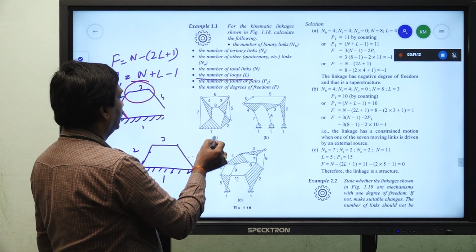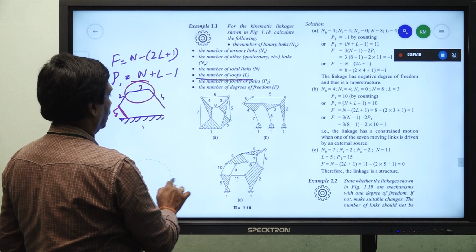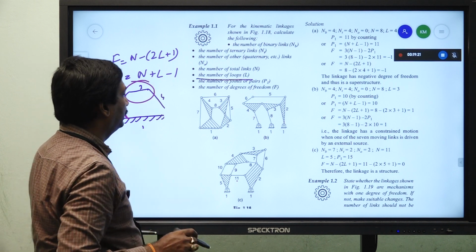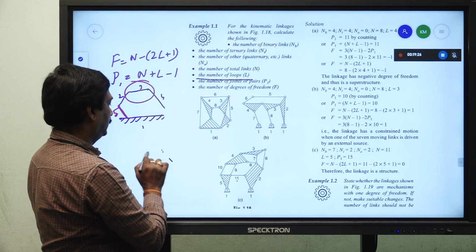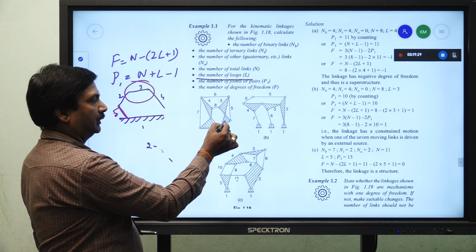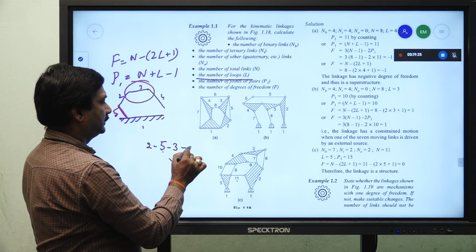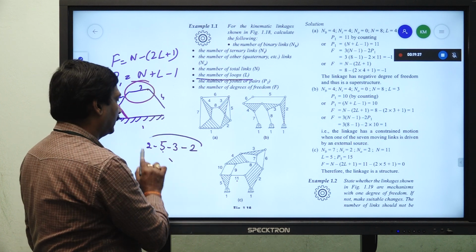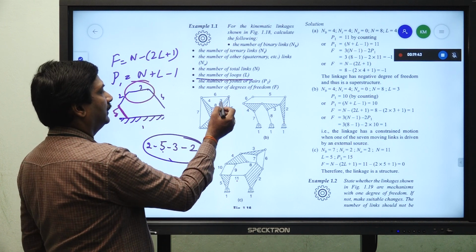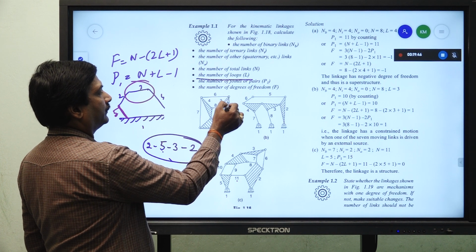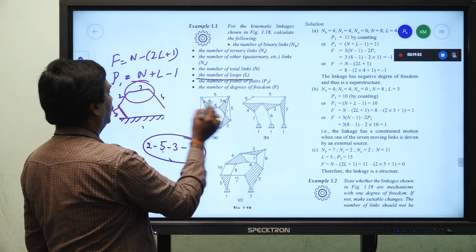So, here we see in this particular diagram, so we are taking the figure A, how many loops are there? 2, 5. So, we will write separately starting with the 2. 2 is attached to 5, 5 is attached to 3, 3 is attached to 2. So, this is one loop. So, 2, 5, 3, 2, it is one loop. And again this one 5 and 3, 6, 4, 8. So, this is one loop.